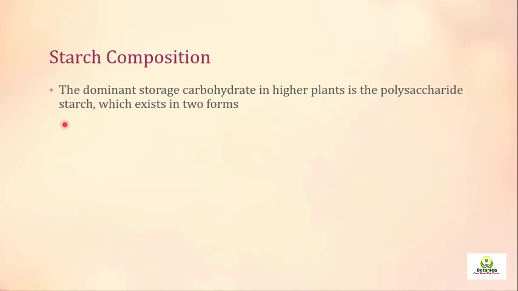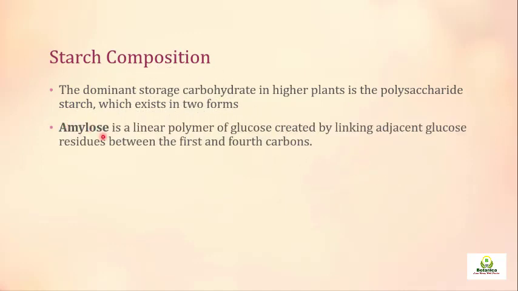This starch exists in 2 forms, either amylose, which is a linear polymer of glucose created by linking adjacent glucose residues between the first and fourth carbon, or amylopectin. We are going to discuss the starch composition in detail. Amylose is a linear polymer, so the glucose molecules are joined end to end. There is no branching in amylose.